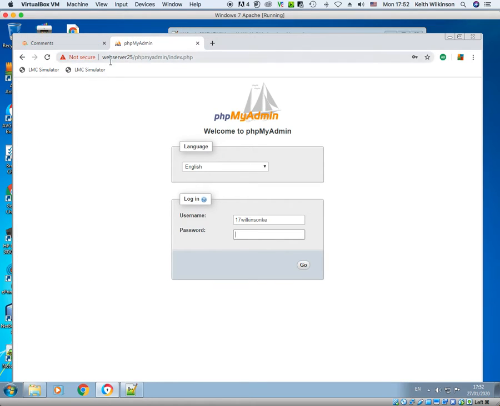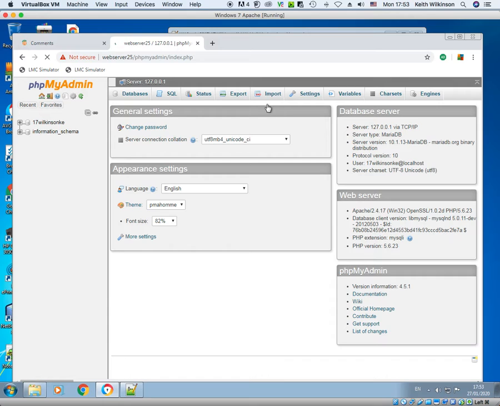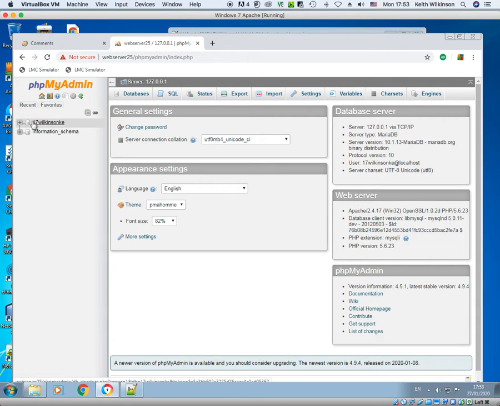So if you load up phpMyAdmin, and I don't suggest you do that at the moment, just watch what I'm doing. On web server 25 phpMyAdmin, if you type in your username and your password, you can get to your database, and here's the database, mine.